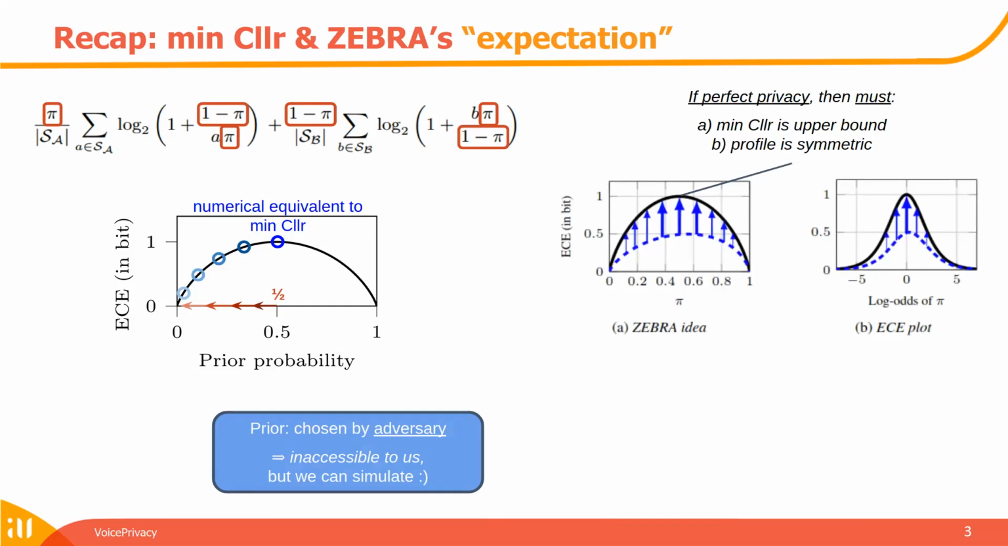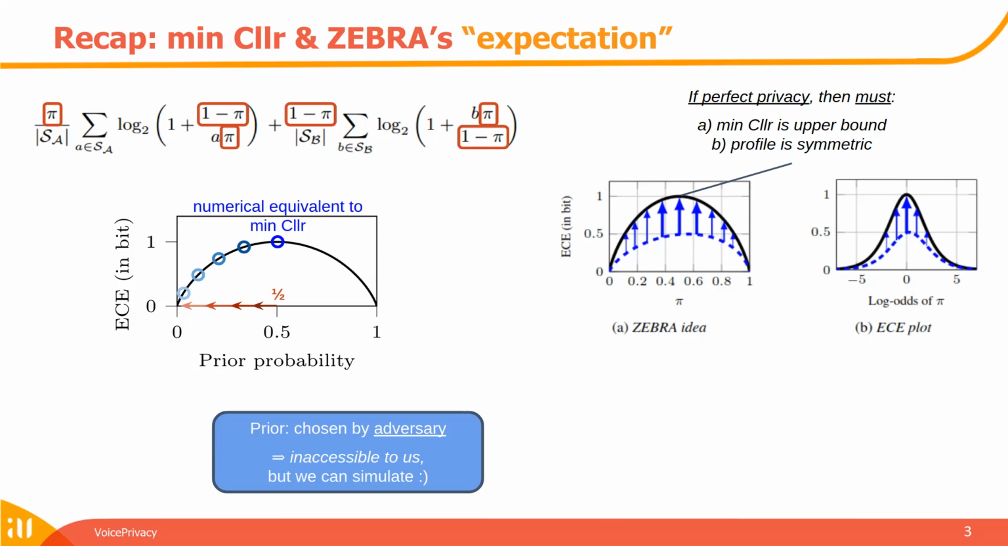And if there's perfect privacy, that is the black profile in these ECE plots, then MinCLR is the upper bound. And also the profile is symmetric. In that sense, the Zebra metric would exactly correspond to MinCLR. However, if the profile is not perfect, as in the blue indicated here for a safeguard, then MinCLR does not need to be the upper bound, neither does the profile need to be symmetric. And these two metrics indicate then different things. And the expectation metric in Zebra is really the gap that we want to close between the blue and the black profile.